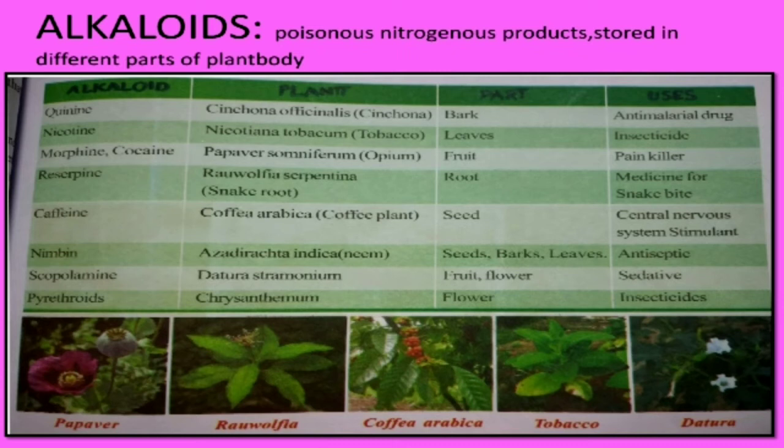Suppose you take the neem plant, it contains the alkaloid called nimbin, and it is stored in the seeds, bark, and also leaves, and it is used as antiseptic. So thus the alkaloids, even though they are poisonous substances, are used by human beings for different purposes.